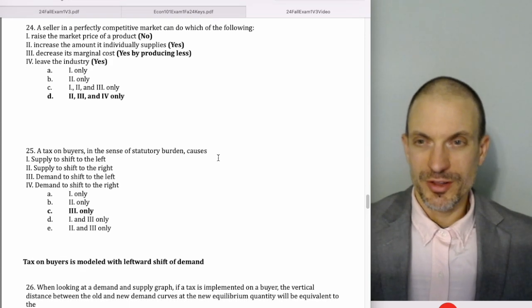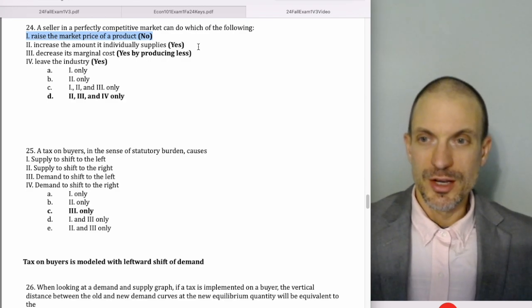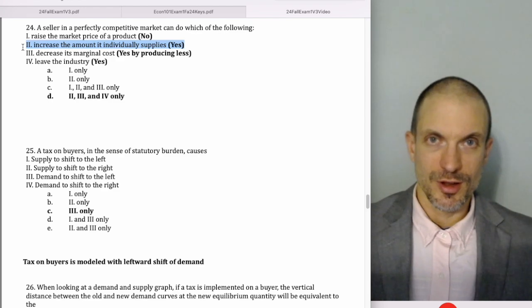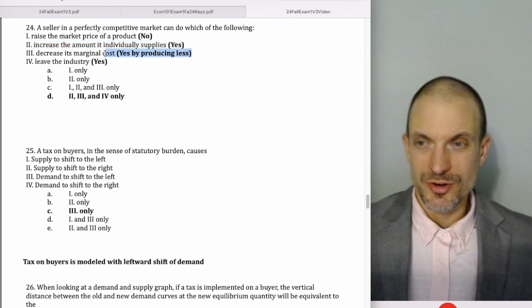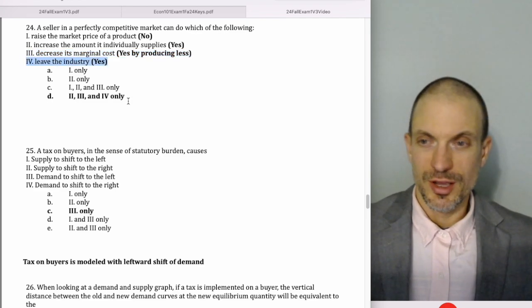A seller in a perfectly competitive market can do which of the following? Raise the price? No, we're assuming in perfect competition we're price takers. Increase the amount it individually supplies? Yeah, in fact, it's going to adjust its output to bring its marginal cost equal to the market price. Decrease its marginal cost? Yeah, it can do that by producing less. Leave the industry? Sure, it can do that as well. So the correct answer here is D.